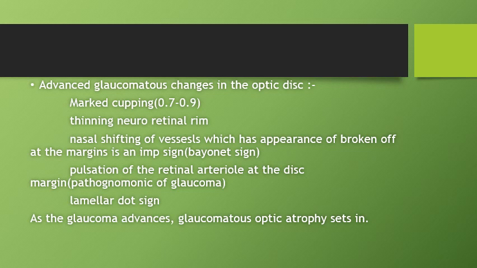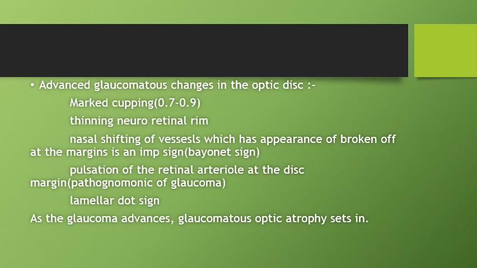So there will be even excavation which will reach the disc margins, and the sides are steep and not shelving. Then there will be thinning of the neuroretinal rim, and this occurs in these advanced stages, and there will be a shadow adjacent to the disc margin. And there will be nasal shifting of the vessels, which have the appearance of being broken off at the margin. So this sign is called the bayonetting sign.